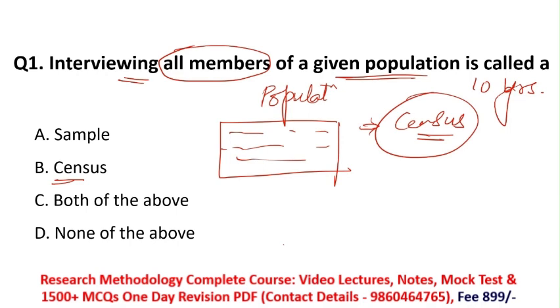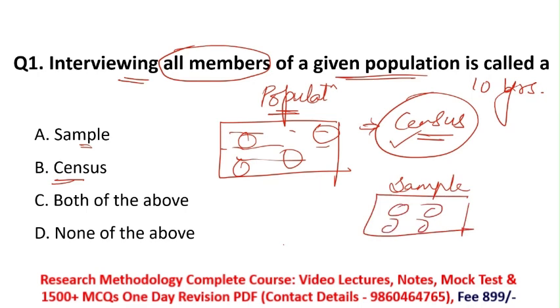So remember, whenever a researcher performs research on the whole population, it is known as census. Whereas option A here is sample. What does sample mean? If you are selecting 4 to 5 people from your population and asking some questions to them, then it is known as sample.